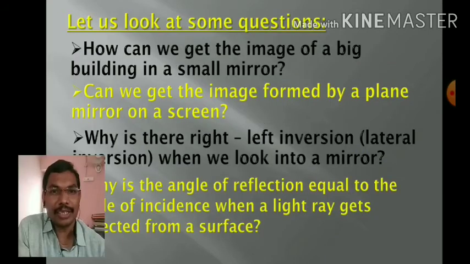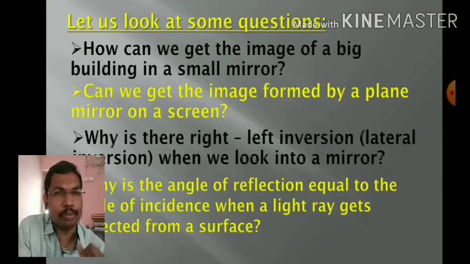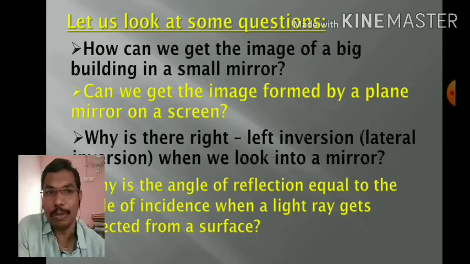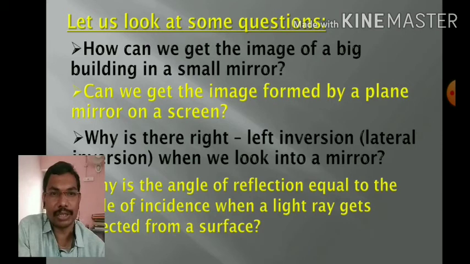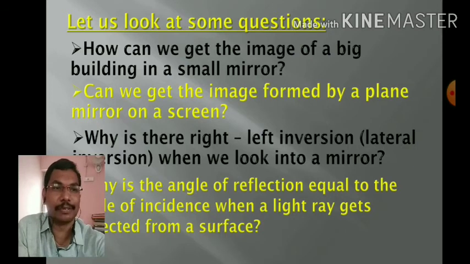These are the questions that we are going to answer by reading this chapter. How can we get the image of a big building in a small mirror? Can we get the image formed by a plane mirror on a screen? Why is there right and left inversion, that is, lateral inversion, when we look into a mirror? Why is the angle of incidence equal to the angle of reflection when reflection happens? These are the basic questions, the motto of this lesson.